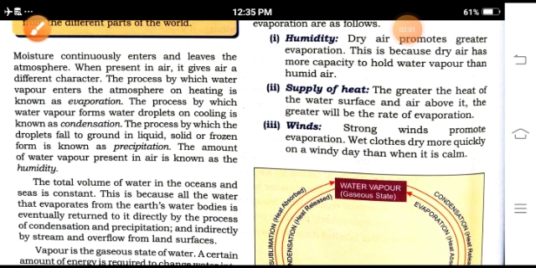Second, supply of heat. Third is the wind. Strong winds promote evaporation. For example, as you have seen in the winter season, wet clothes dry more quickly on a windy day than when it is calm.